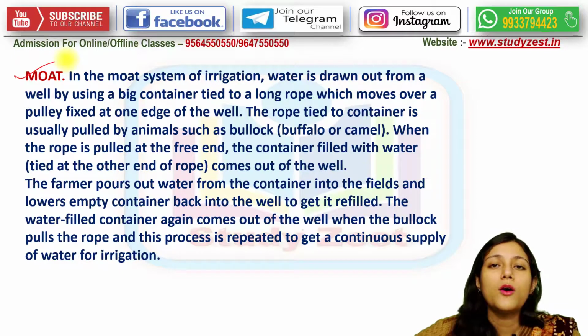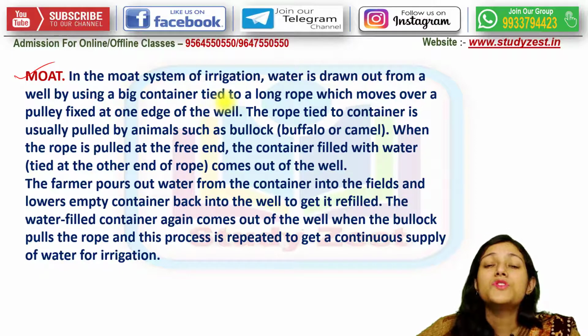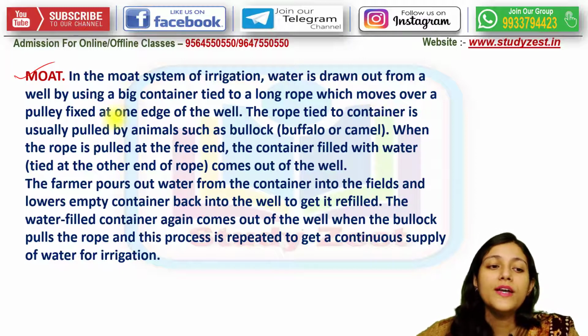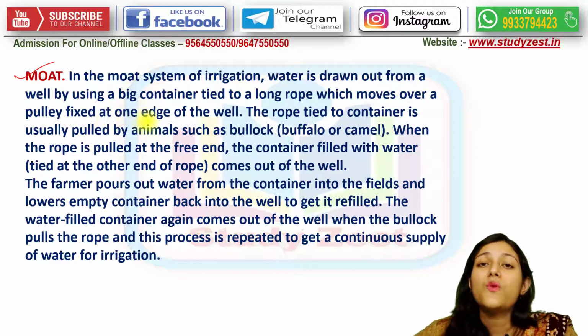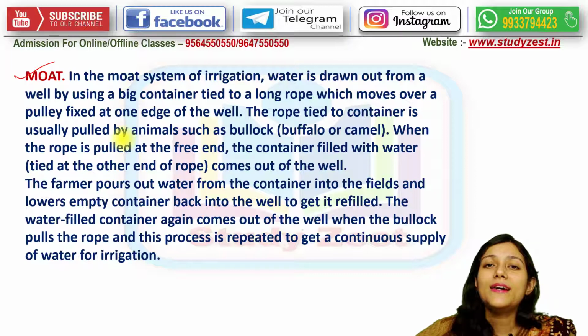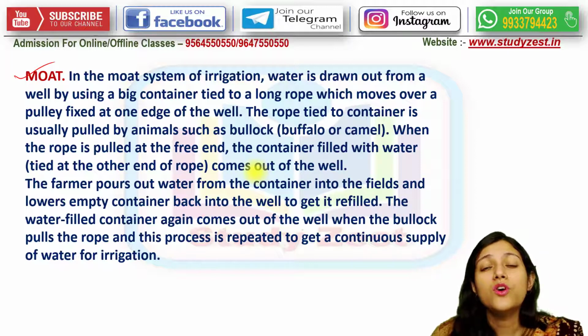Now firstly we will talk about the moat system. In this system, water is drawn out from a well by using a big container which is tied to a long rope, and it moves over a pulley which is fixed at one edge of the well. The rope is usually pulled by animals, like buffaloes or camels. When the rope is pulled at the free end, the container gets filled with water and it comes out of the well.